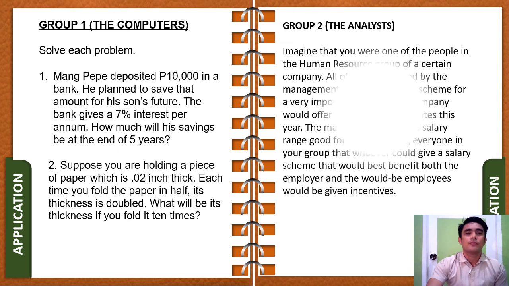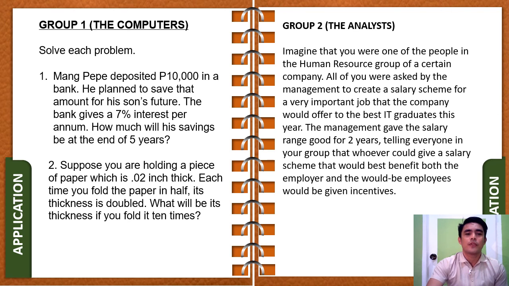Second group are the analysts. So for you analysts, this is what you're going to do. You're going to imagine that you were one of the people in the human resource group of a certain company. All of you were asked by the management to create a salary scheme for a very important job that the company would offer to the best IT graduates this year.